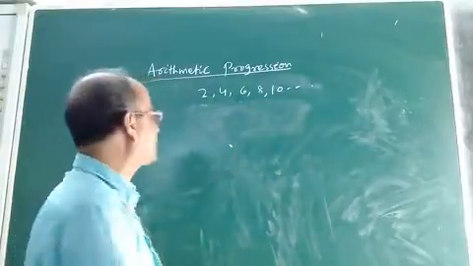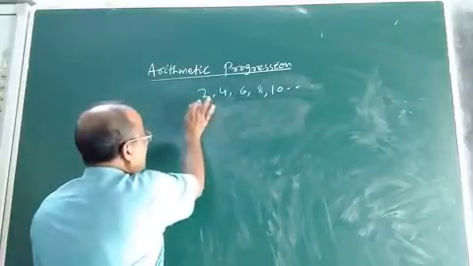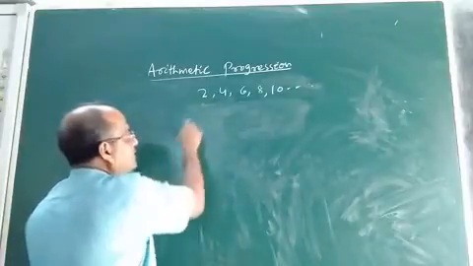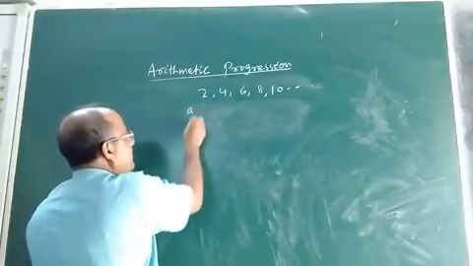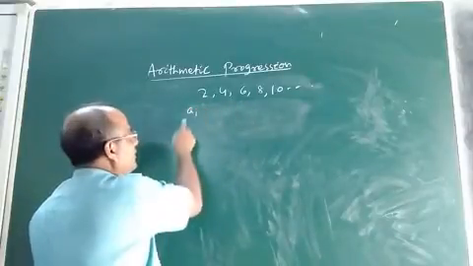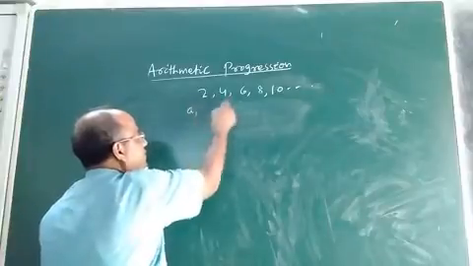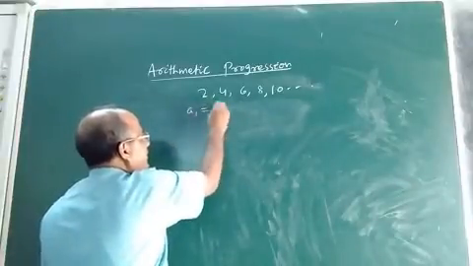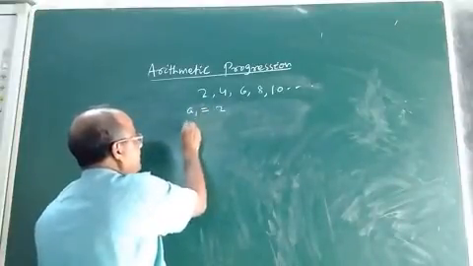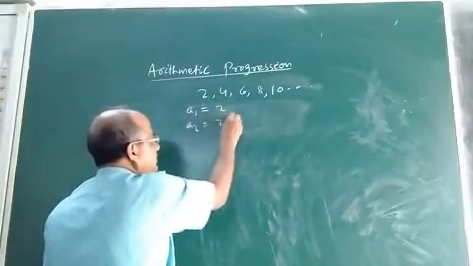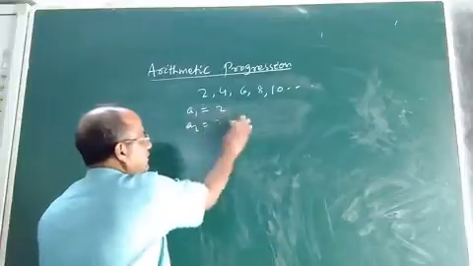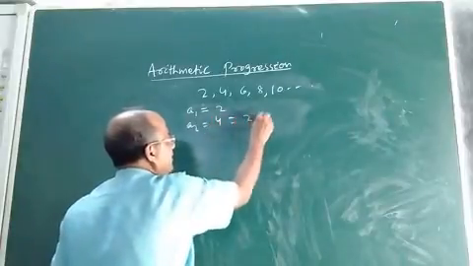What is arithmetic progression? Look at the first term. Which is the first term of this sequence? It is 2. Let us denote the first term of this sequence as A1. So A1 is 2. Then the second term is A2. This 4 can be written as 2 plus 2.